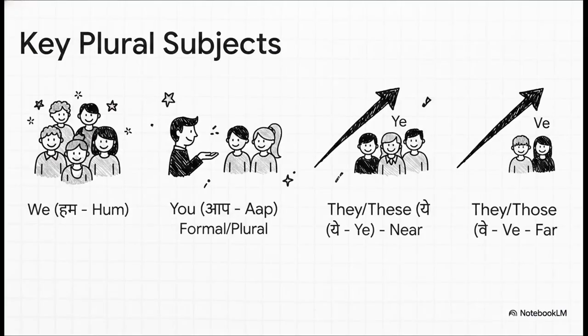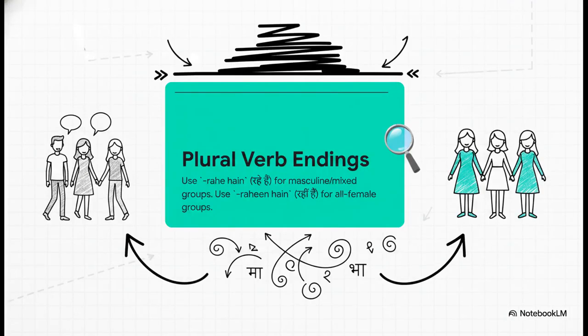So first, let's just be clear on the pronouns we're talking about. This rule applies to hum, which means we. It also applies to aap, which you already know is the formal you, but it's also what you use for a group of people. And finally, ye for they when they're close by, and ve for they when they're a little farther away. And here it is, the big rule. It's actually really simple. When you're talking about a group of men or a mixed group of men and women, you add the ending rahe hain to the verb. But if you're talking about a group that is all female, you use the ending rahi hain. That's it. Just two endings to remember.